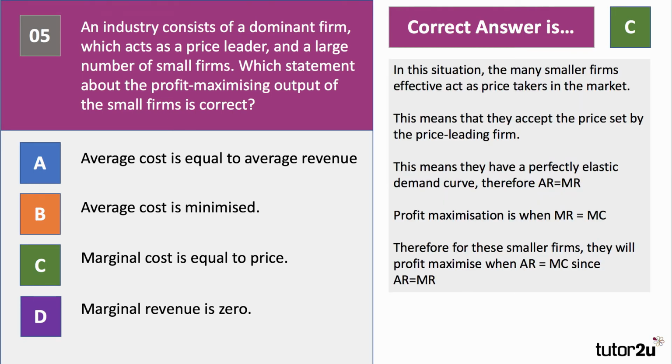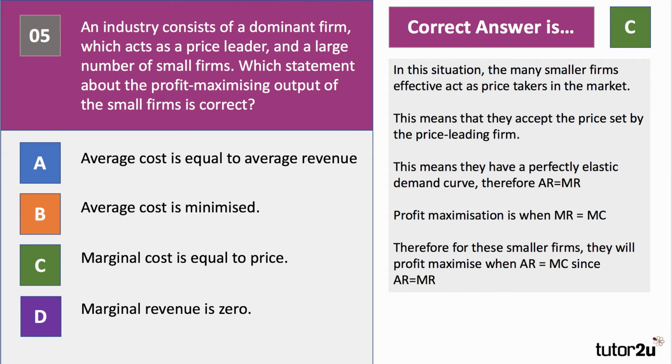Here's the explanation. In this situation described in the question, the many smaller firms effectively act as price takers in the market. And what this means is that they have to accept the price set by the price leading firm, the dominant firm. The consequence of that is that they have a perfectly elastic demand curve.